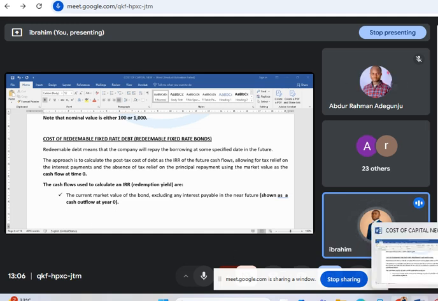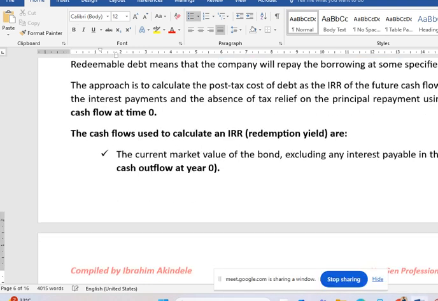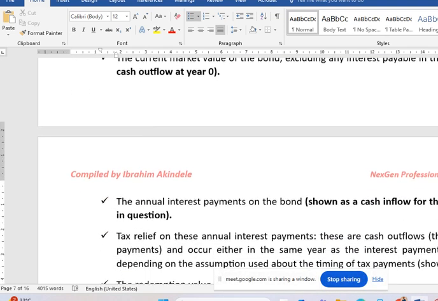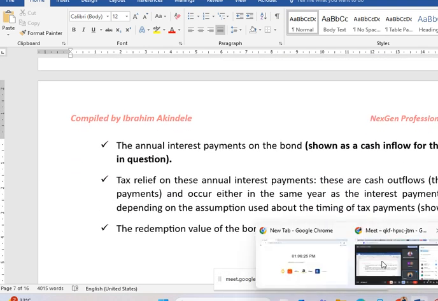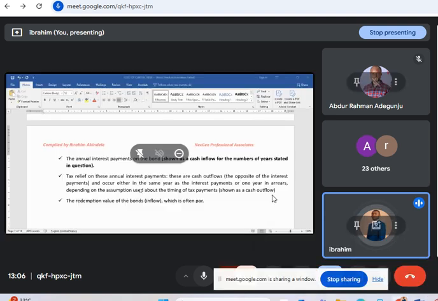Now, the next ingredient you need when you calculate the redeemable debt is the annual interest. You will pay interest, not till perpetuity, but till the date of maturity. So the annual interest paid on the bond, it could be 7% or 5%, is shown as a cash inflow for the number of years stated in the question.